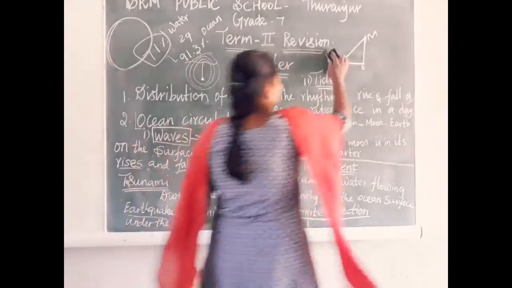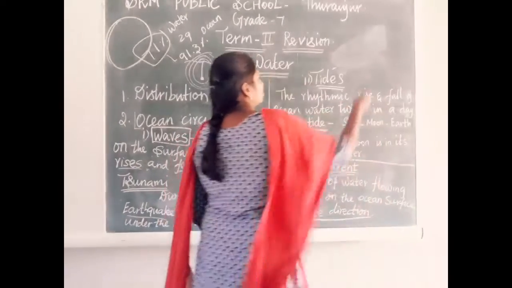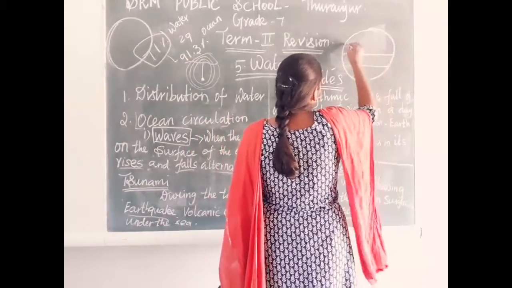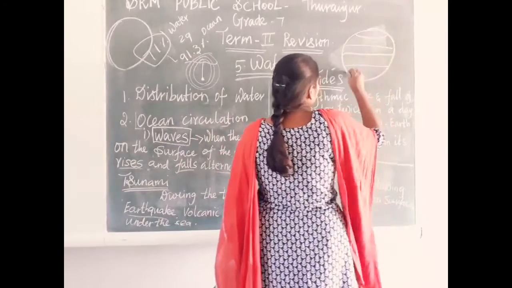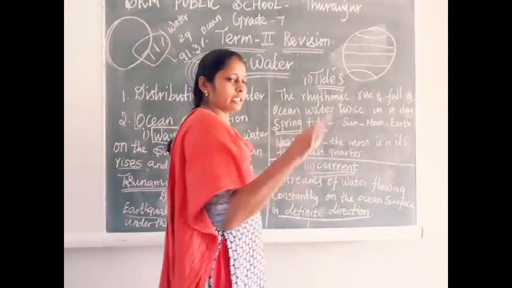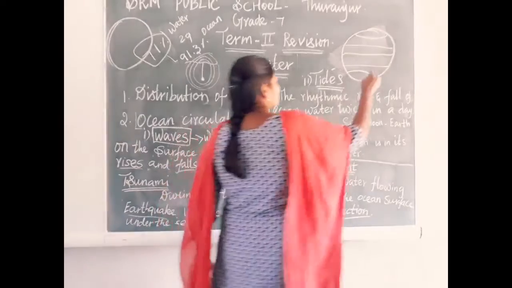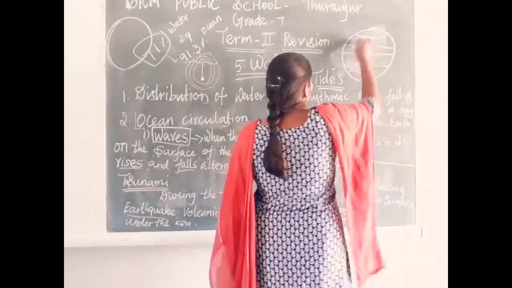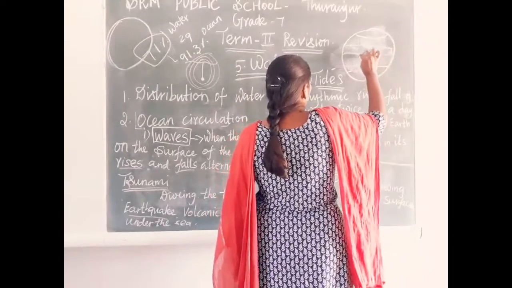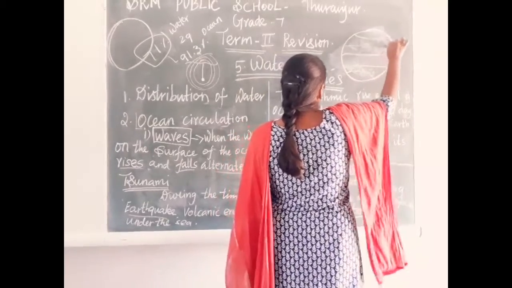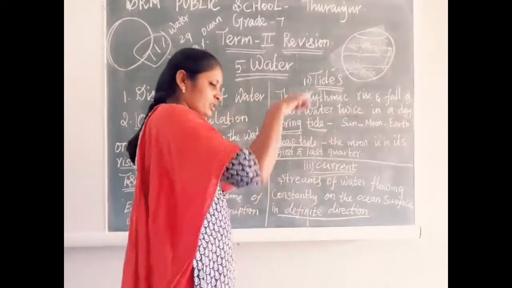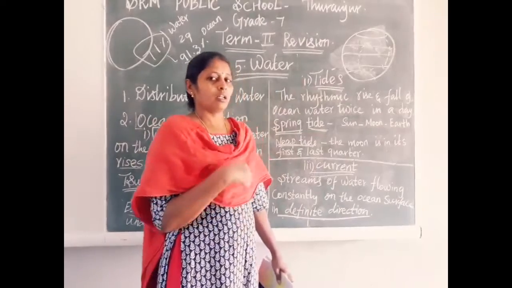Suppose this is the earth: equator, Tropic of Cancer, Tropic of Capricorn, Arctic Circle, Antarctic Circle. Many places are covered with continents, many areas covered with ocean. The ocean water flows in a particular direction in a circle, and it will not change its direction.